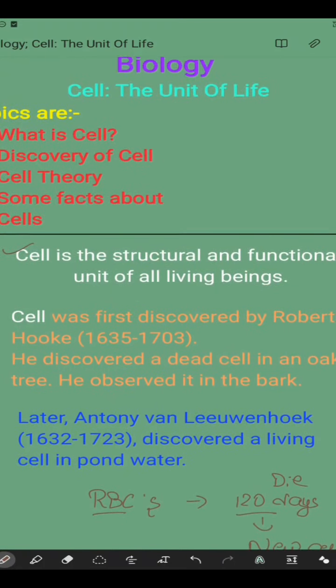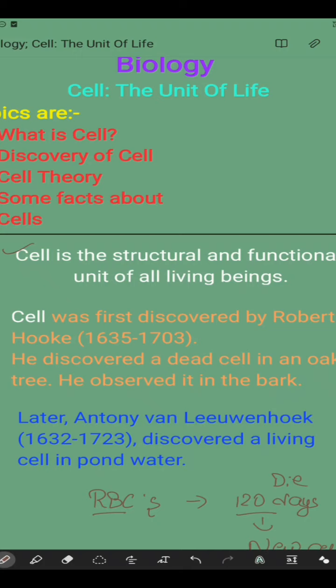So this is cell. And we also know that cells are very small. We cannot see them with our naked eyes. We need microscopes. Let me give you some information; I will try to make a video upon microscopes also. The first microscope was constructed by the Dutch scientist Antony van Leeuwenhoek. He also discovered a living cell. So I will make a detailed video upon the microscope.